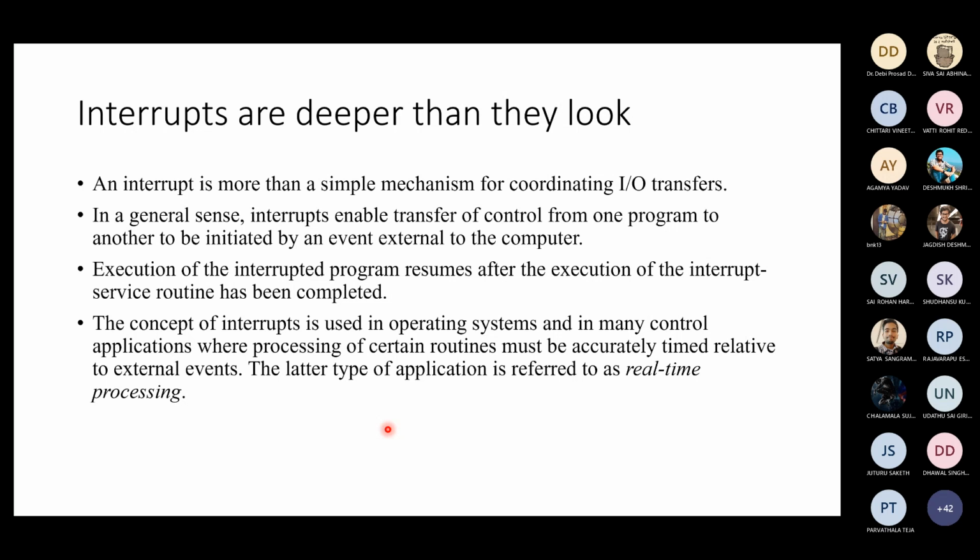The program counter is out of your hands once it is in the ISR. Getting it back is not actually that, I wouldn't say complex. It's not non-complex. It is deep. Only when the execution has stopped and the interrupted program resumes, can you definitively say that you are back in control. So you can actually use this in operating systems, many control applications, where certain routines must be very accurately timed relative to external events, right?